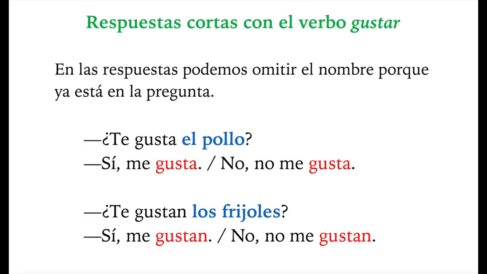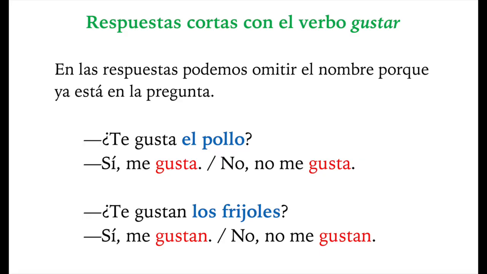Respuestas cortas con el verbo gustar. Short answers with the verb gustar. En las respuestas podemos omitir el nombre porque el nombre ya está en la pregunta. So, if you have a question like, do you like chicken? You can simply respond and say, yes, I like chicken, and you have to repeat the noun, or you could simply say, yes, I do, and then you don't have to repeat the noun. This happens in Spanish as well.